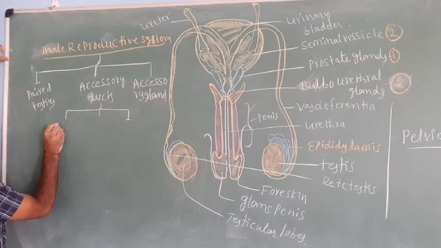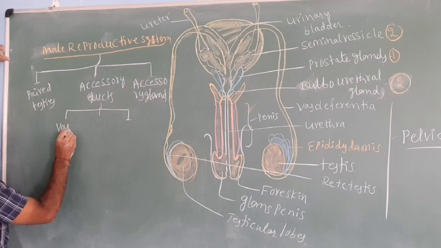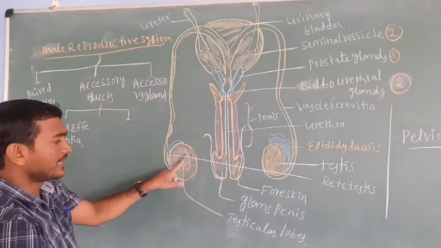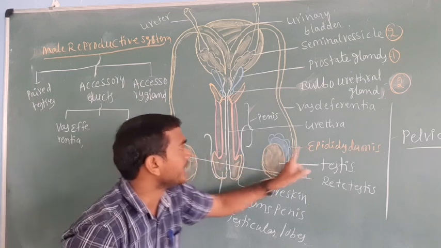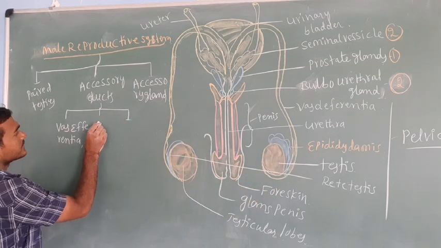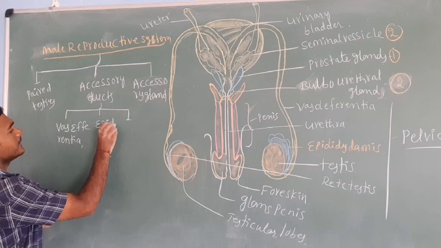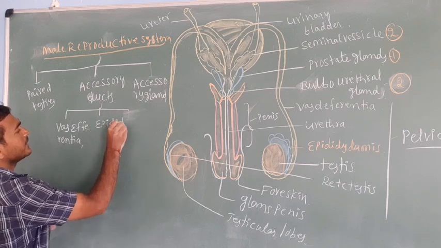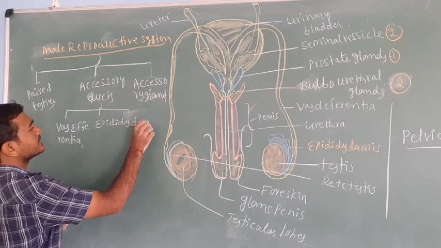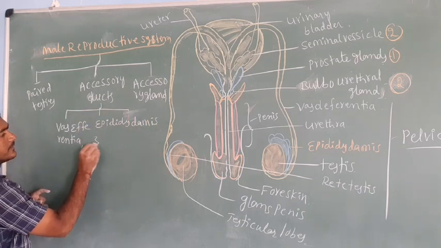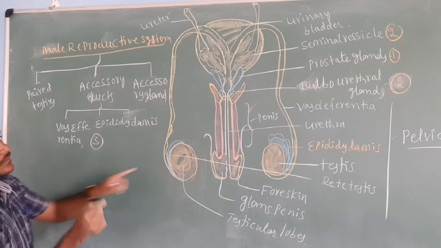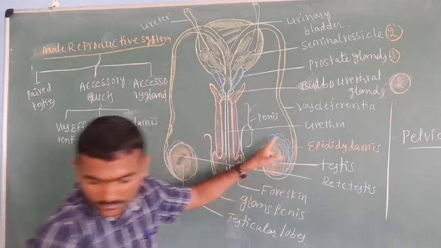The accessory ducts are very important. The first one is vasa efferentia. The next is epididymis.